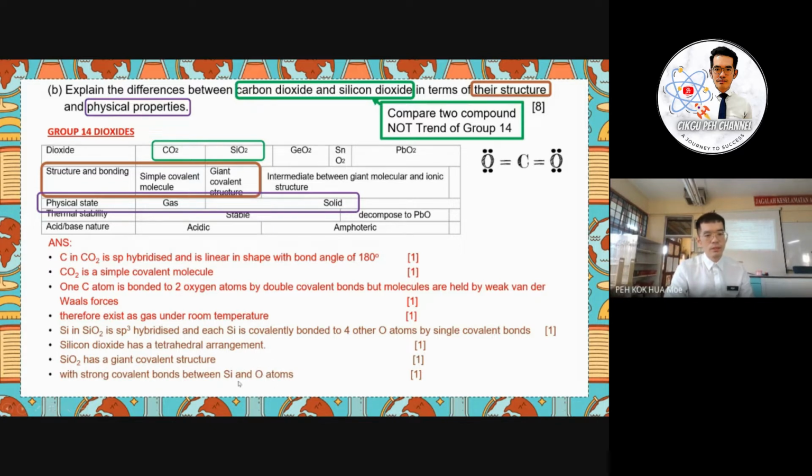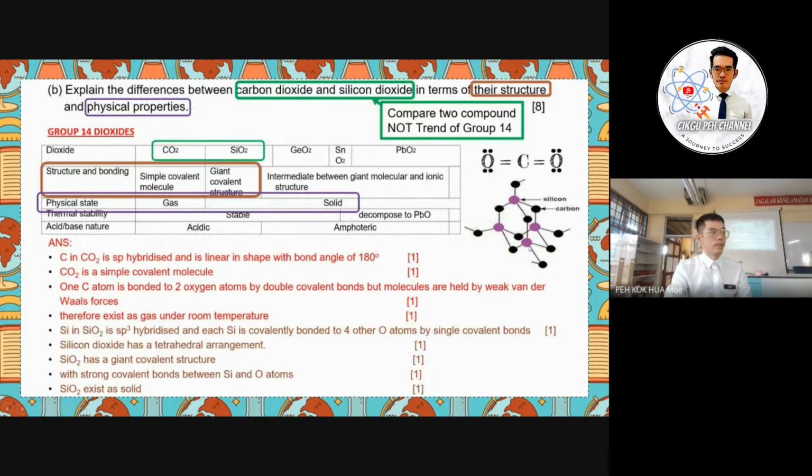So you see, when we discuss the physical state where silicon dioxide is a solid, we do not discuss any intermolecular forces, because they do not exist in the giant covalent structure. They are actually bonded with the strong covalent bond.